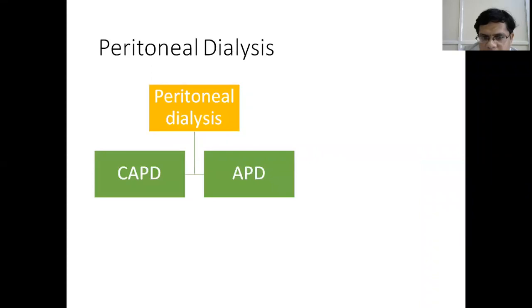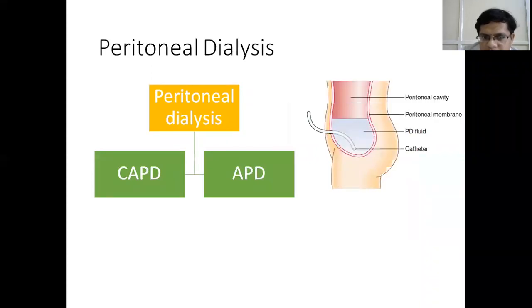Then we have peritoneal dialysis. In peritoneal dialysis, the peritoneum itself acts as a semi-permeable membrane. A catheter is placed into the peritoneal cavity, and the dialysis fluid is pumped into the peritoneal cavity. Depending on the concentration gradient, there is diffusion down the gradient across the peritoneal membrane from the blood into the peritoneal fluid, and then the fluid is replaced or taken out after the session of dialysis.